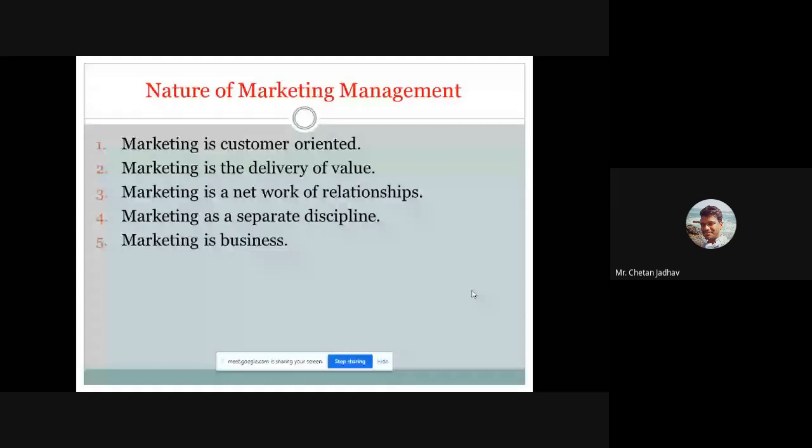So what type of nature should be there at the time of doing marketing? Marketing should be customer oriented only. While doing marketing we should take care that we are not marketing our organization or our policy. We have to focus only on the customer. Whatever the customer wants, we have to do marketing for our product regarding that.